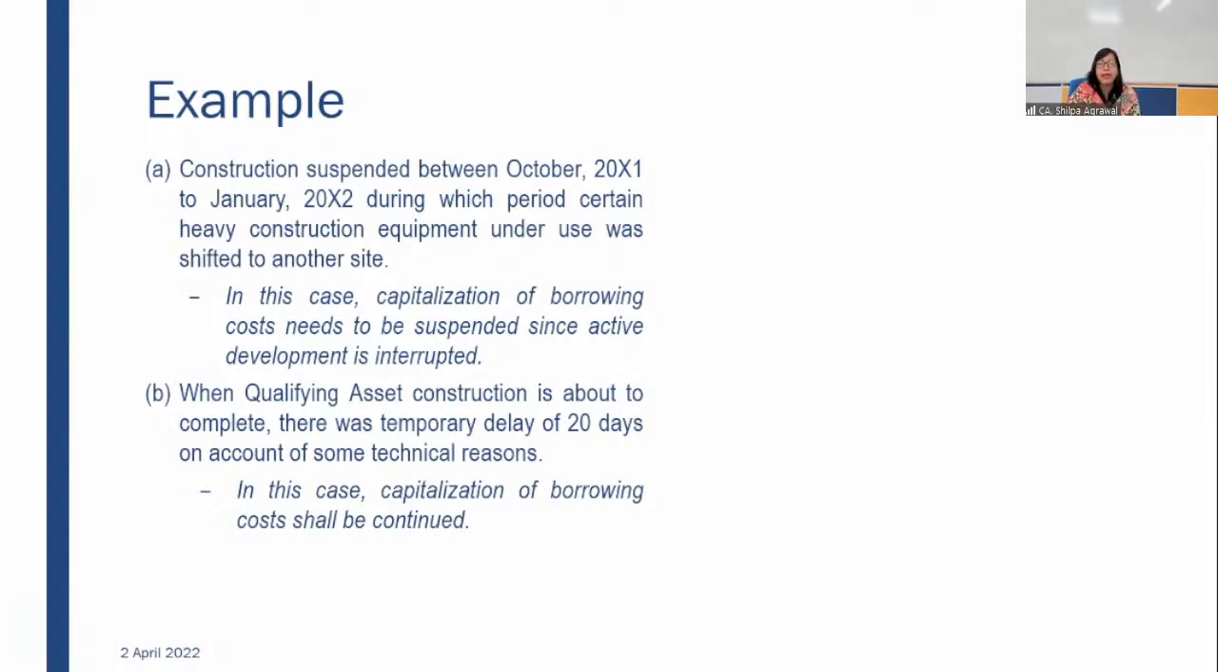Example. Construction suspended between October 20x1 to January 20x2, during which period certain heavy construction equipment under use was shifted to another site. What should we do? Should we consider it as suspension and stop capitalizing borrowing cost or not? So in this case, capitalization of borrowing cost needs to be suspended since active development is interrupted.